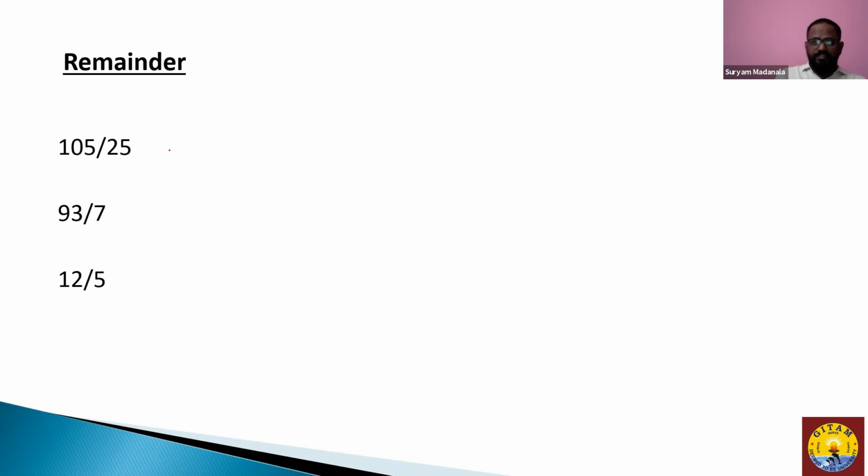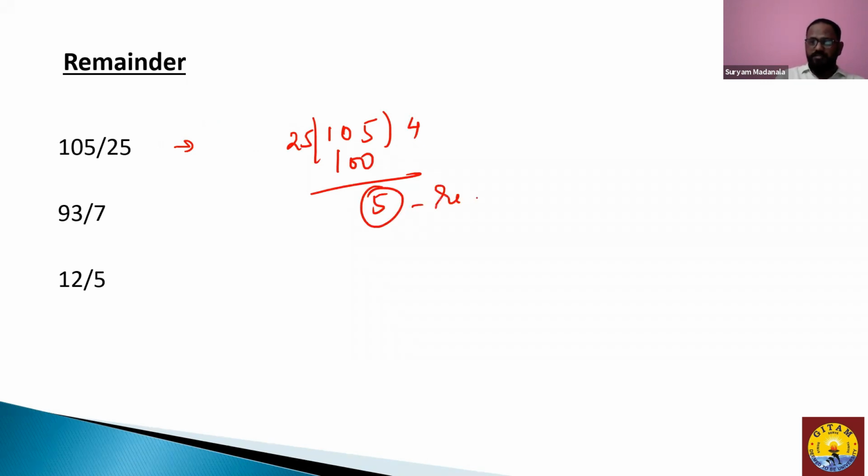Okay, if a question is like this, saying 105 divided by 25, the remainder is. So what you do is you divide 105 by 25; 25 fours are 100. So you get remainder as 5. This is your remaining part. Or else you can say 105 is written as 25 fours plus 5. So this portion is known to be the remainder.